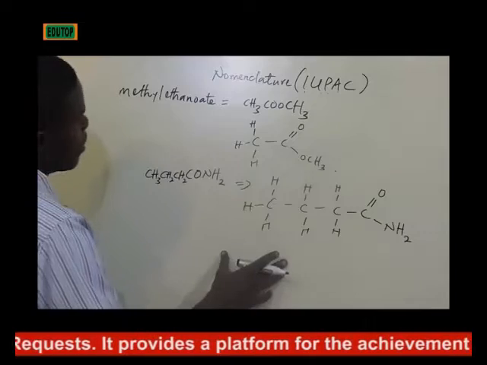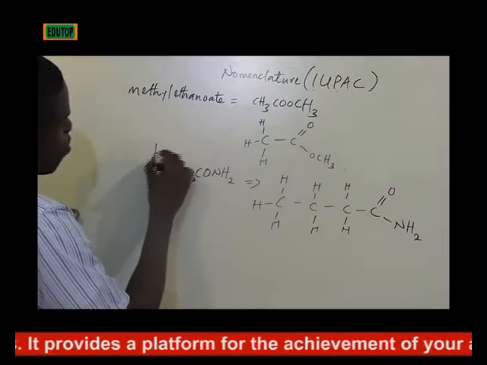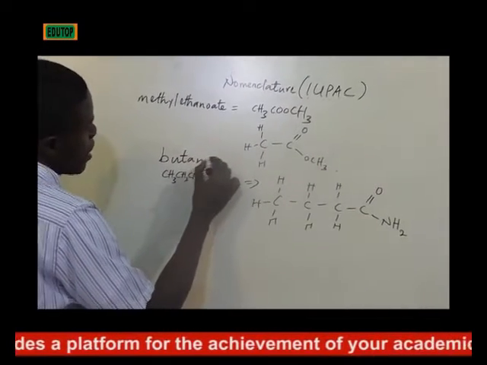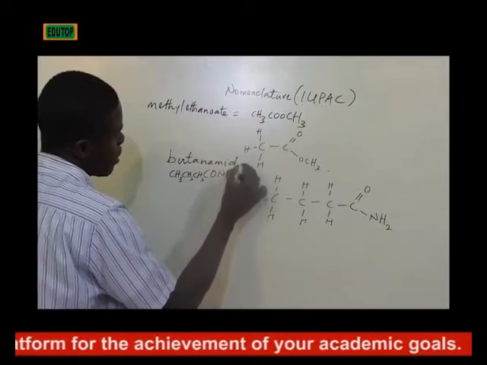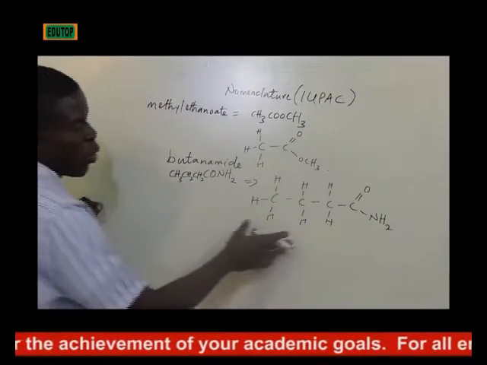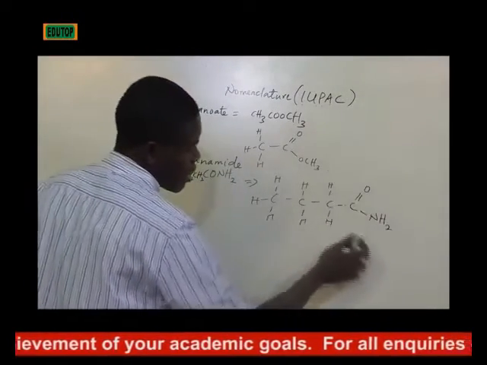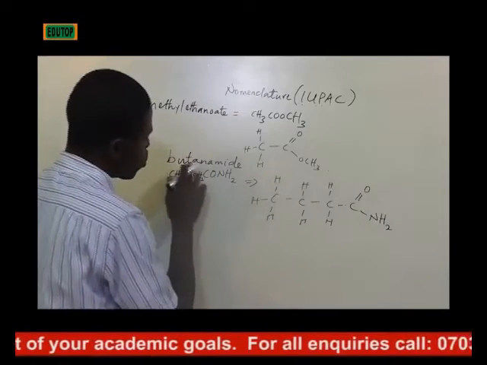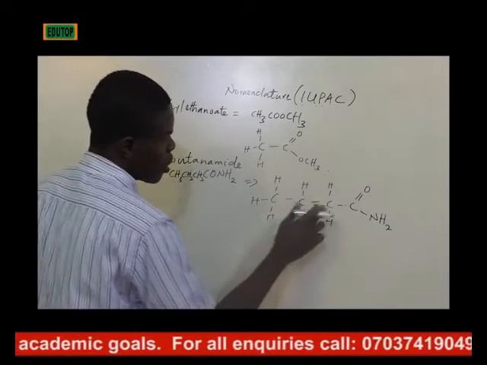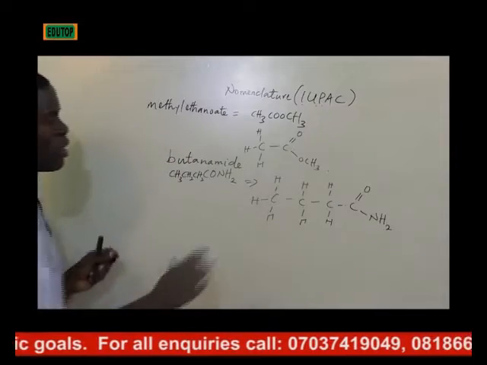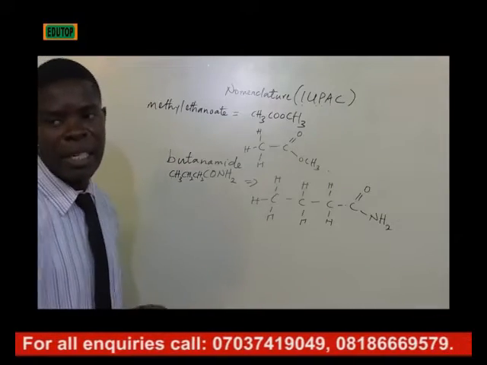So this is butanamide. For amide, the parent has 4 carbons, 1, 2, 3, 4. So this is butanamide.